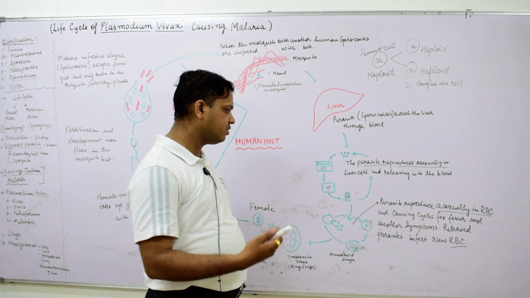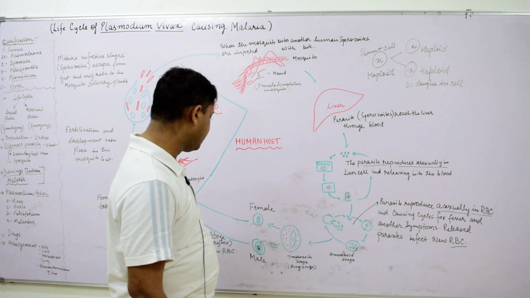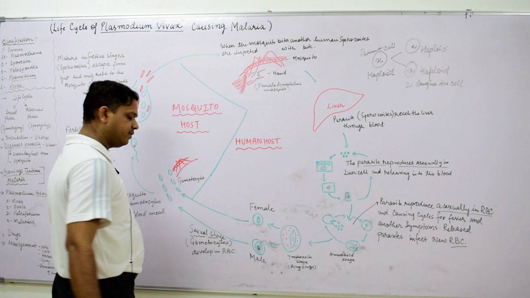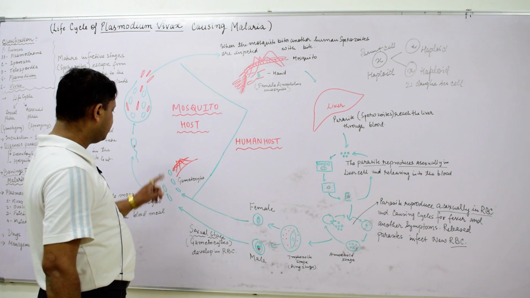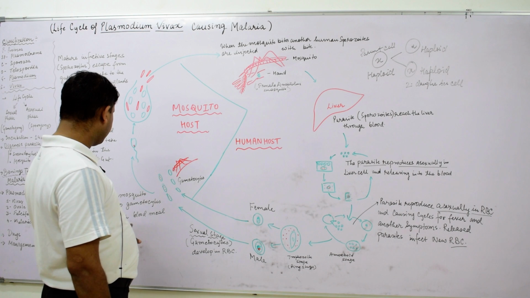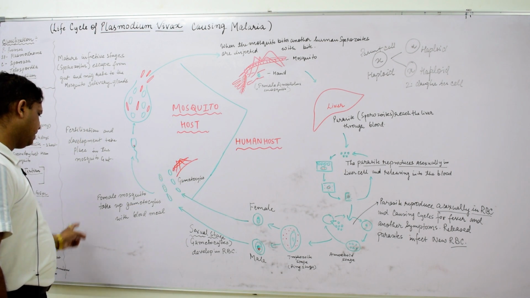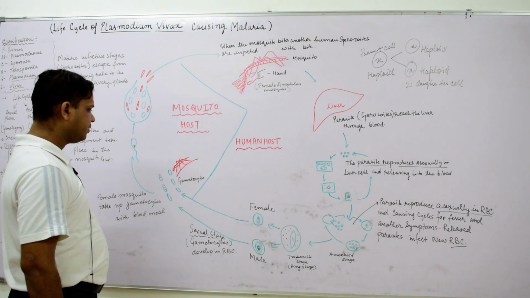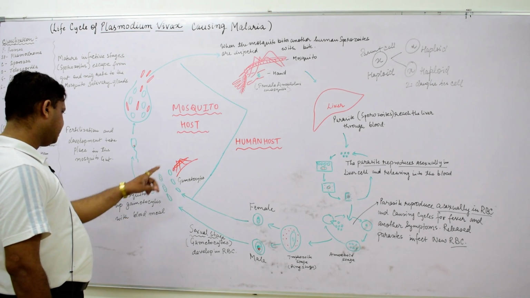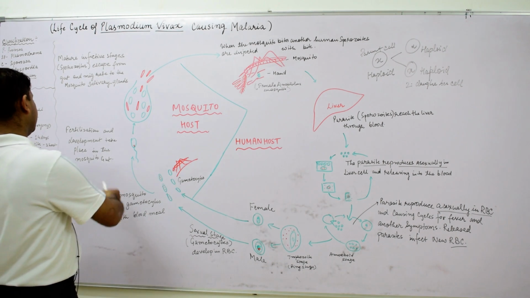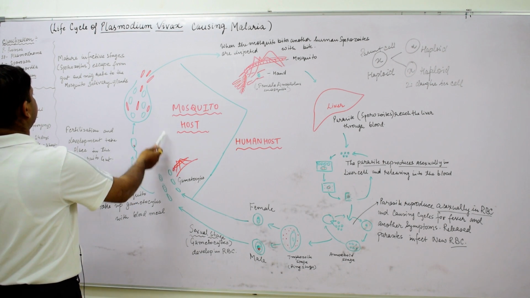After these stages, the male and female gametocyte formation takes place. When blood is drunk by a mosquito, the gametes are sucked by the mosquito, because blood is a meal for the mosquito, and then fertilization of the gametes takes place.